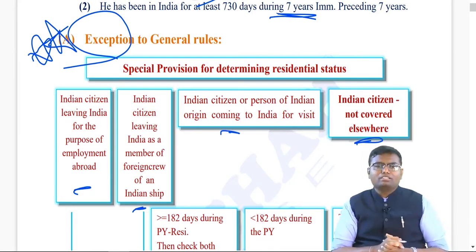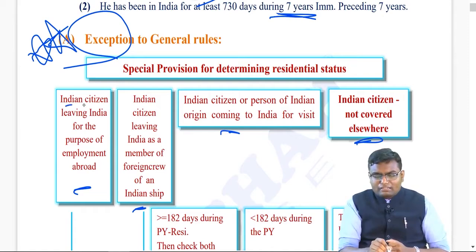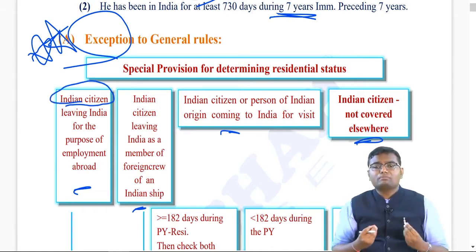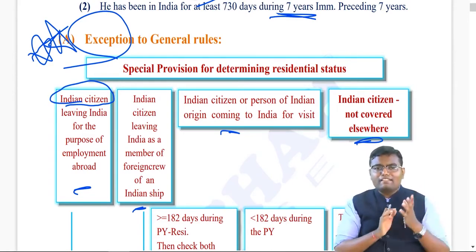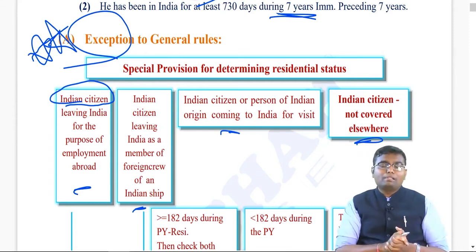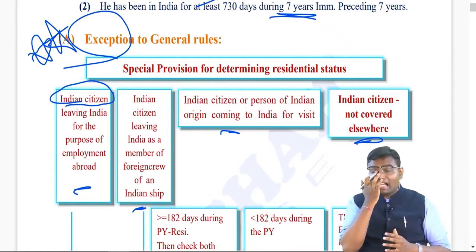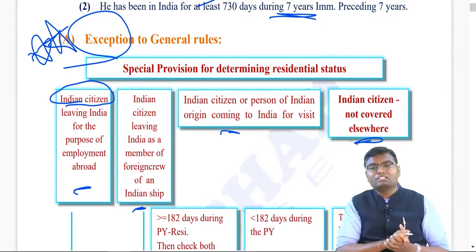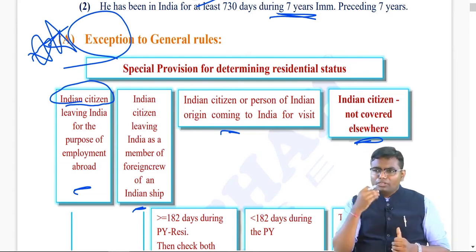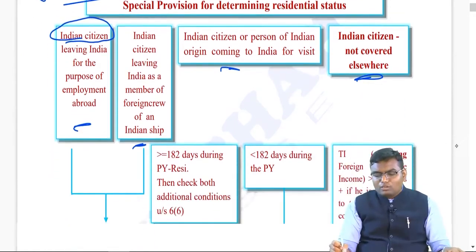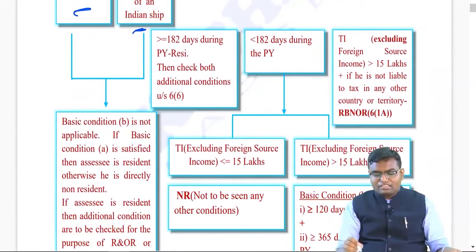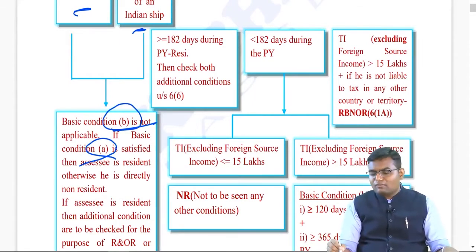The very first exception: you are an Indian citizen. Who is an Indian citizen? One who himself has taken birth in India or to whom the government has given express citizenship. If you are an Indian citizen leaving India for the purpose of employment abroad, and when I say the word employment, there is a judgment of Kerala High Court, it also includes business or profession. So when you are going to some other country to do a job, or to start your business or profession over there, and you are an Indian citizen, while calculating your residential status during the previous year, check only basic condition number A, that is of 182 days. Don't check condition number B, that is of 60 plus 365.